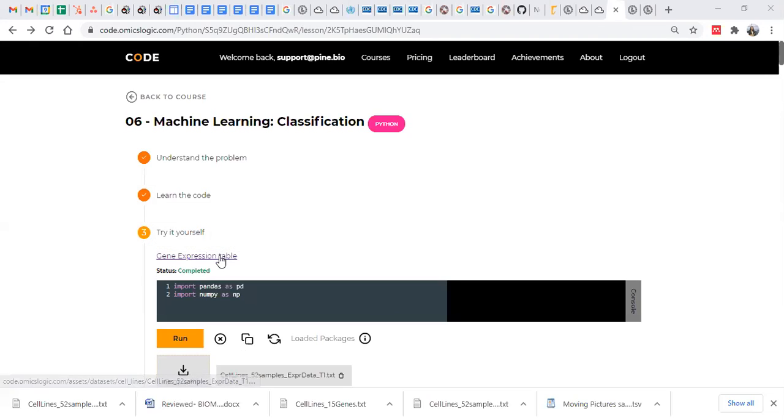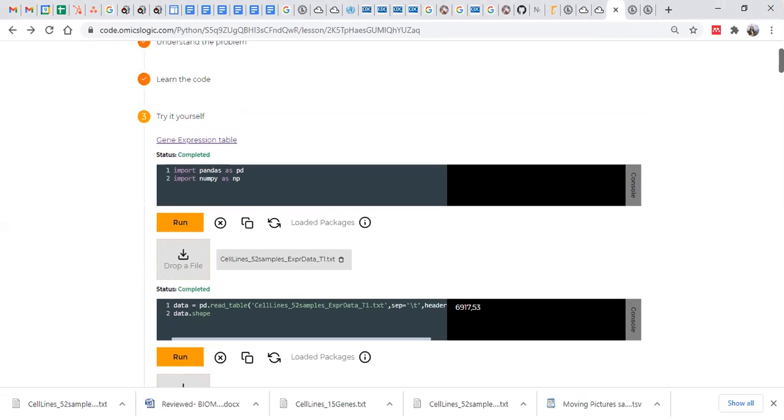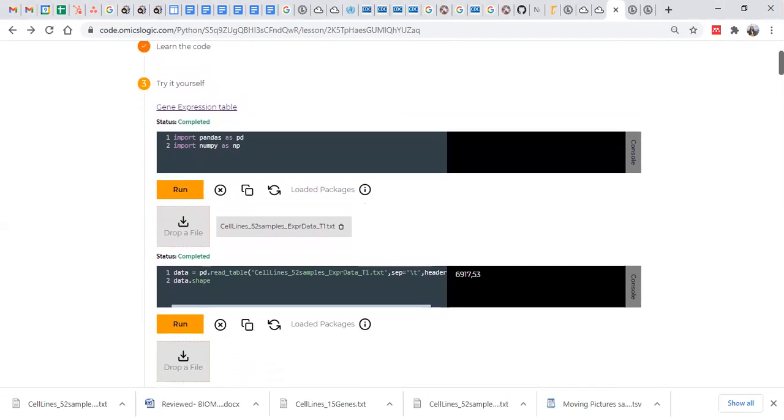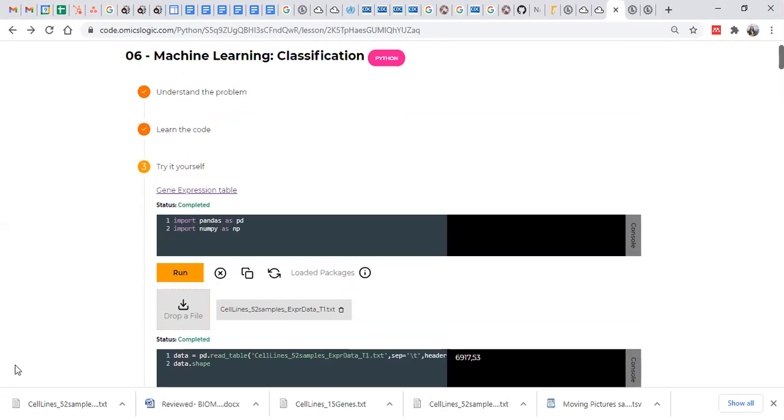Like here already, this gene expression table. Yes, but below there is also, not in pandas, but if you see this page, after that there is again a "drop a file" box, another one. We need it only if we need additional files.